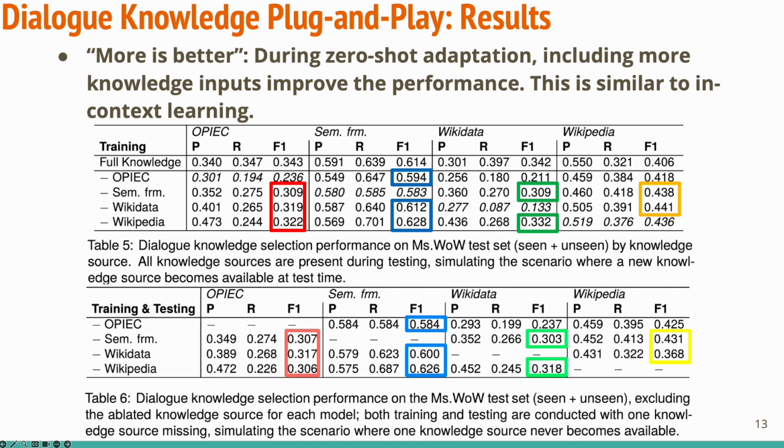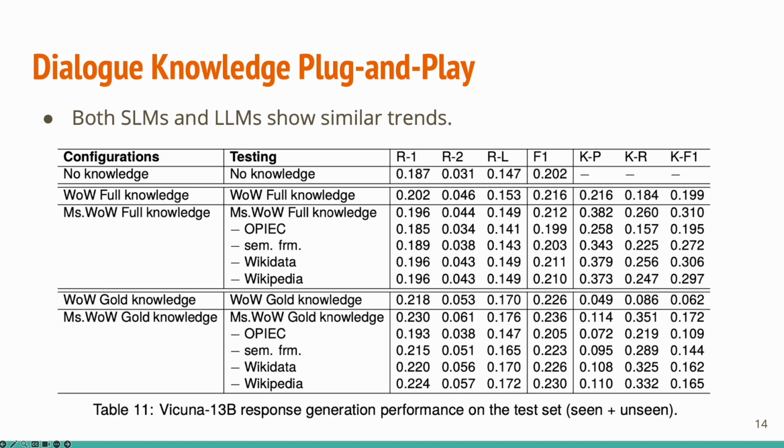Most interestingly, during zero-shot adaptation, including more knowledge inputs improves the performance. This is similar to in-context learning. For example, as the colored box shows, almost every entry in Table 5 outperforms Table 6. Finally, we found that both small language models and large language models, such as BART and Vicuna, show similar trends as we observed before.